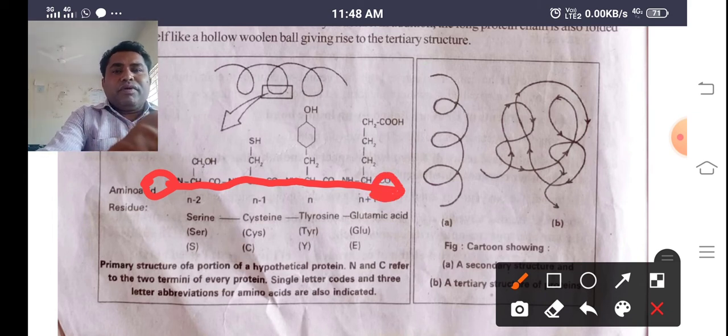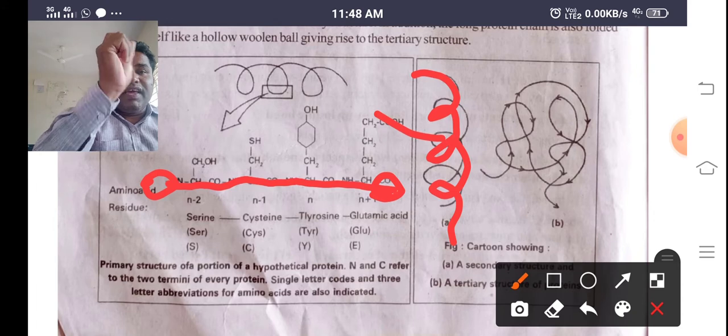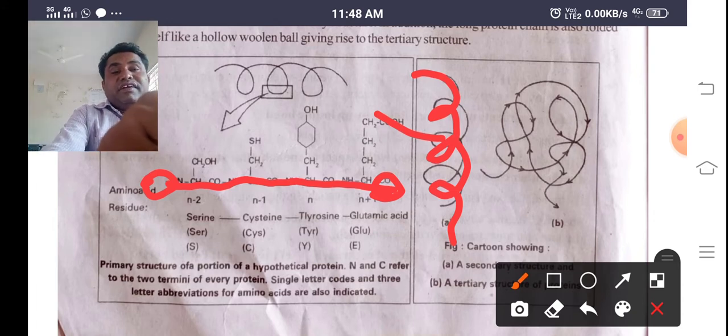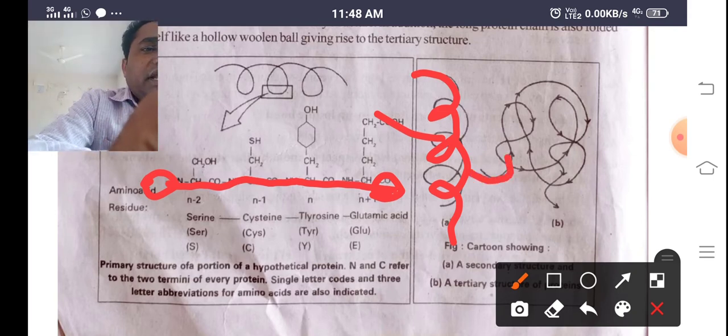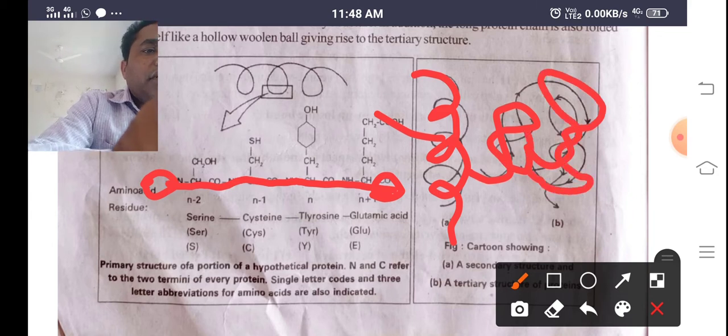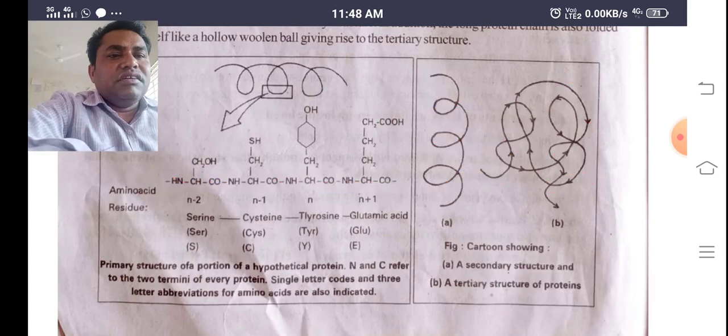But where the protein exhibits secondary structure, it is folded. So this is the secondary structure. In the tertiary structure, it will be folded more and more and form something like a hollow woolen ball. This is called tertiary structure.